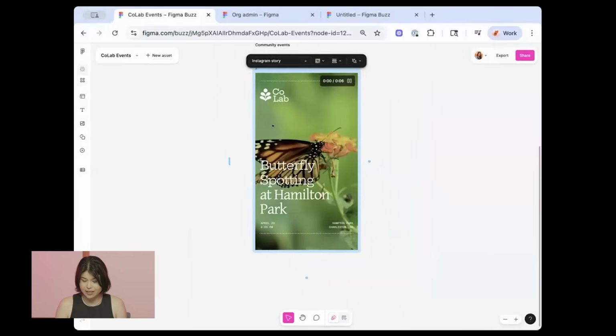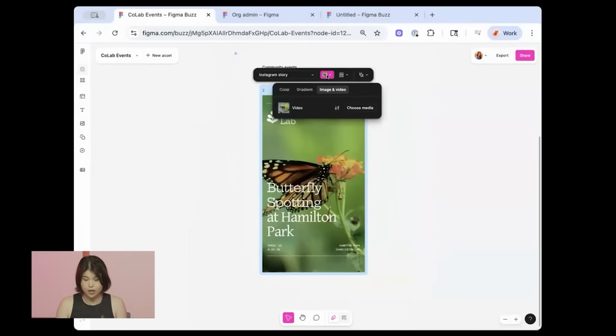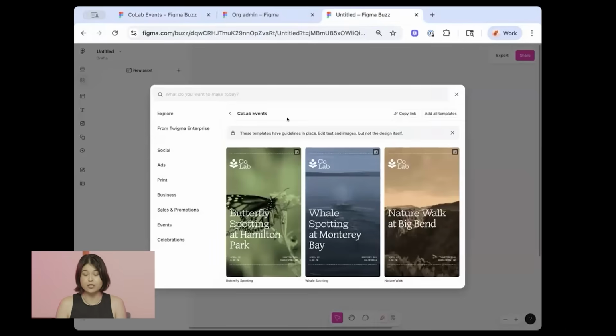I can play it within the canvas to get a little preview, and that looks really nice, but I know it's not quite on brand, so I can adjust some of the controls to pull the saturation down a little to make it look a little bit more like that static asset that we had just before it. And there you go. Now I also want to take the time to show you video templates. Our awesome designer Natasha designed a few video templates for us and published that asset that we just made, but also a few others. And you can see that these are videos with this video playback button here.